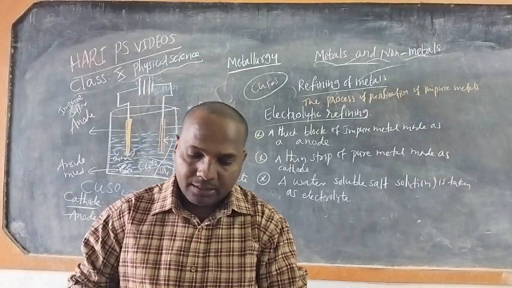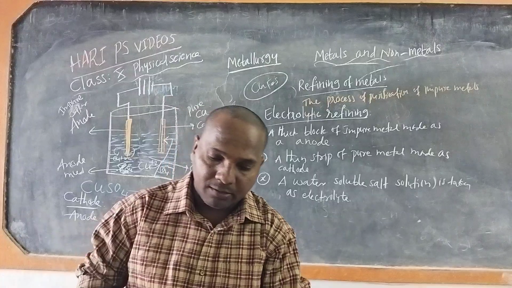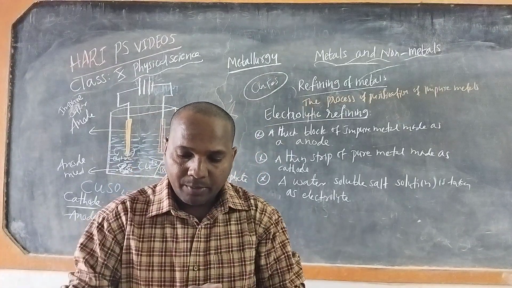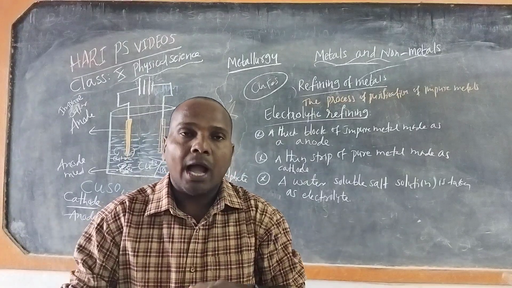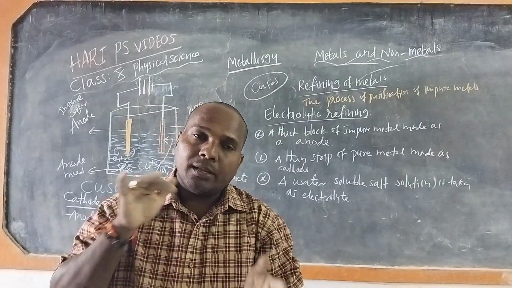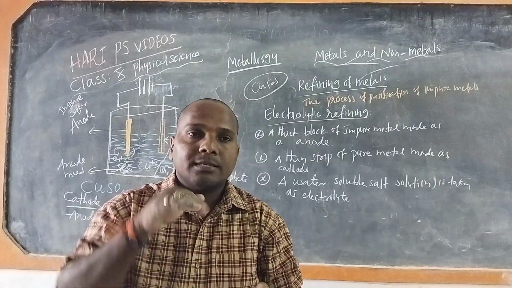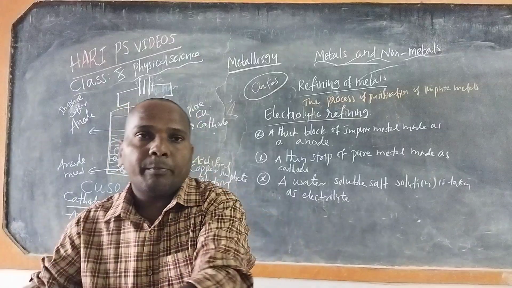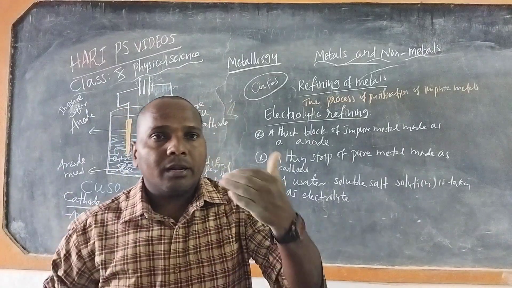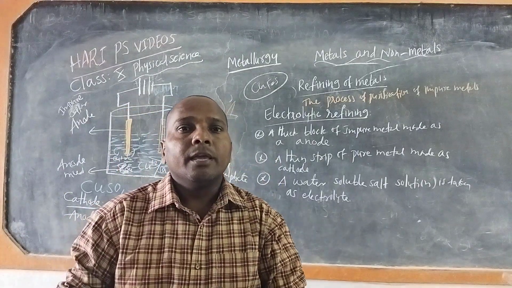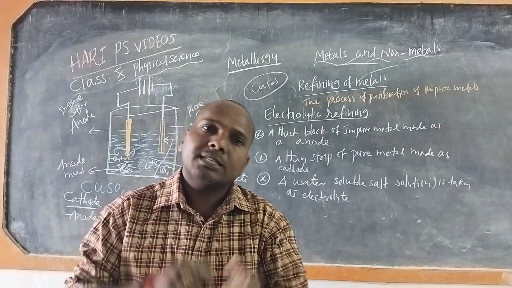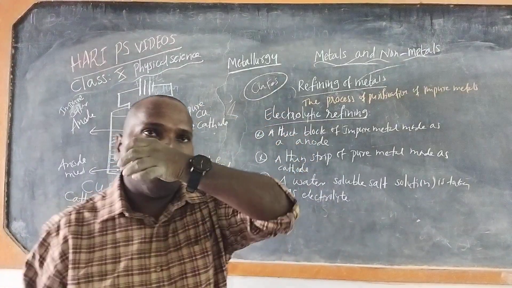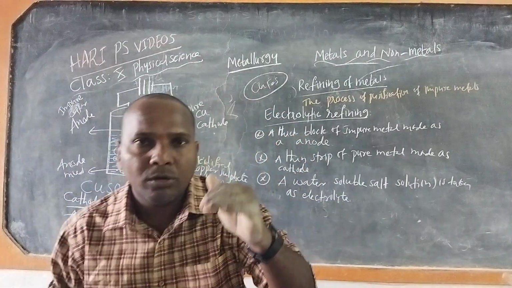On the other hand, the less reactive metals like gold and silver present in the impure copper collect at the bottom of the electrolytic cell below the anode in the form of anode mud. So if they are highly reactive, they pass into the electrolyte. If they are less reactive, they are formed as impurities in the electrolytic cell as anode mud.